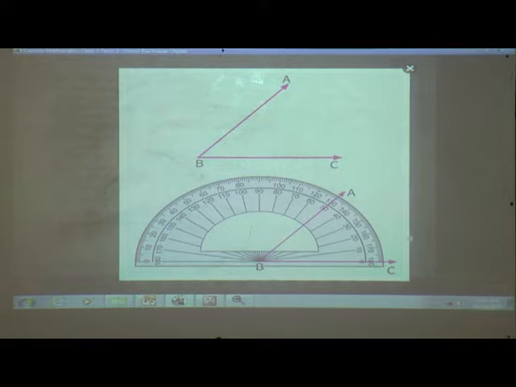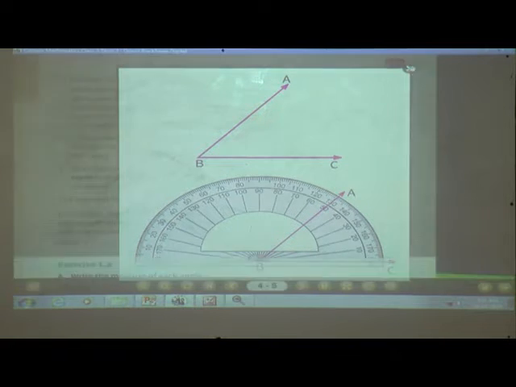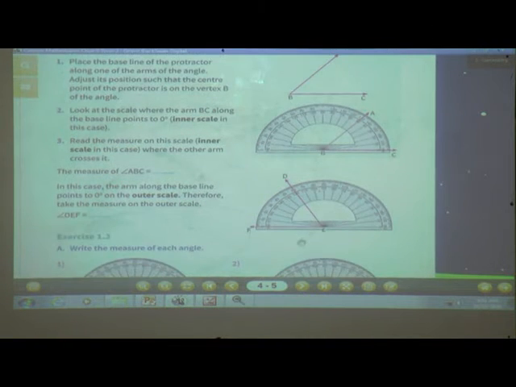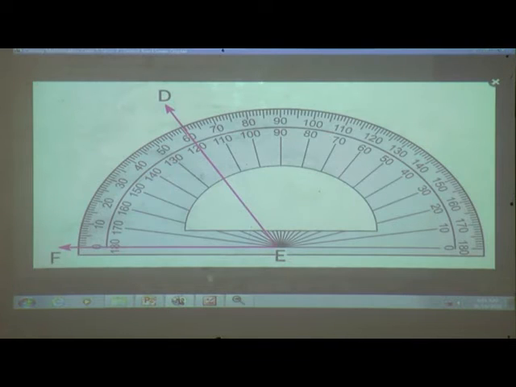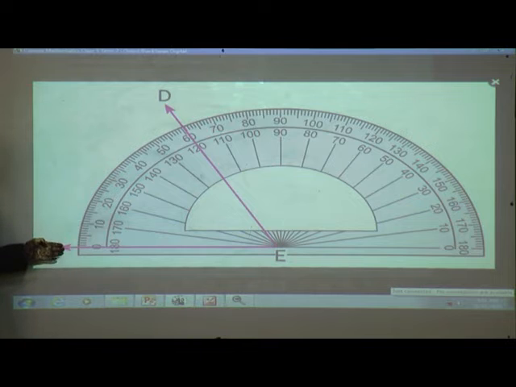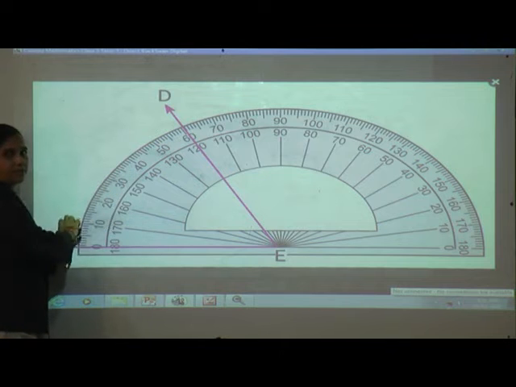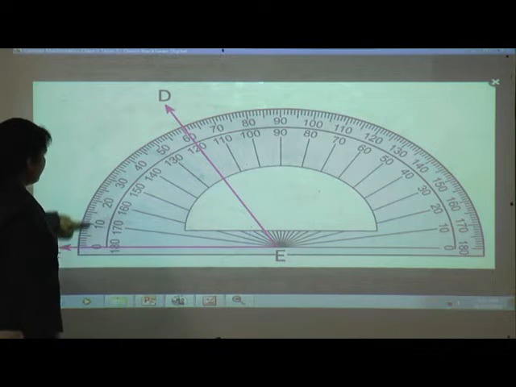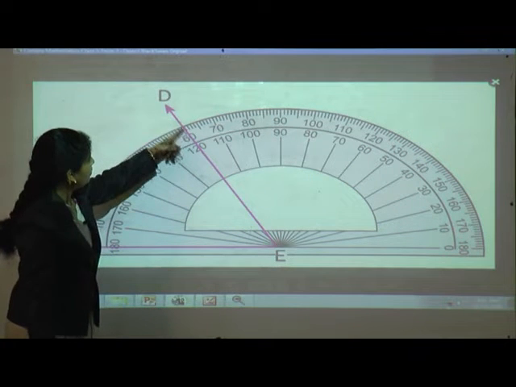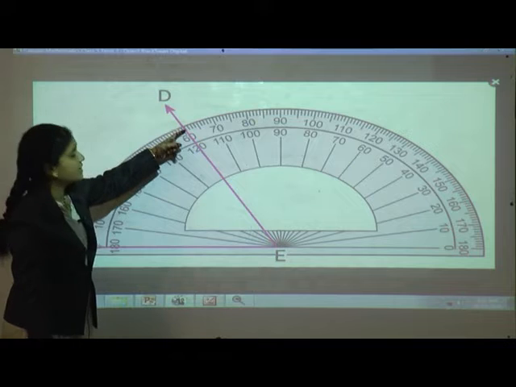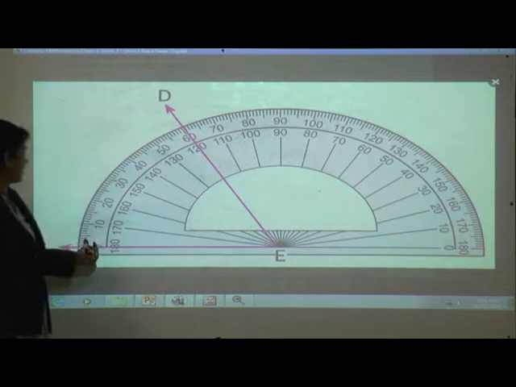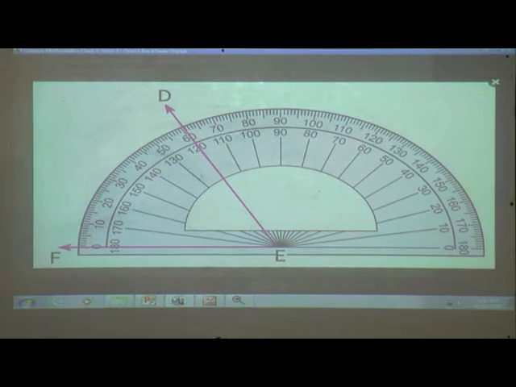Now we'll see the next one. Here, angle DEF. See, now this ray is on the left side, so we can count it from the outer scale, that means the left side. See, where is this arrow? Ray at 60 degree. So the measure of this angle DEF is equal to 60 degree.